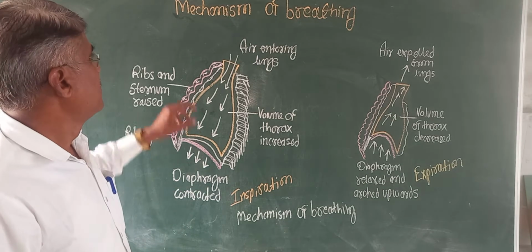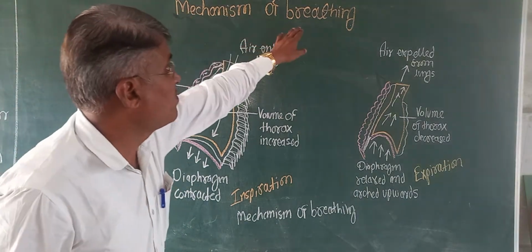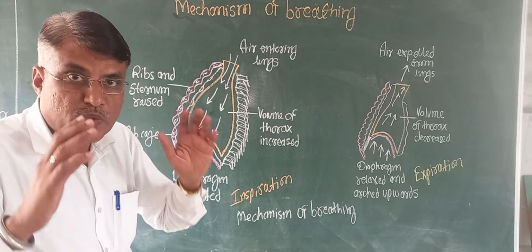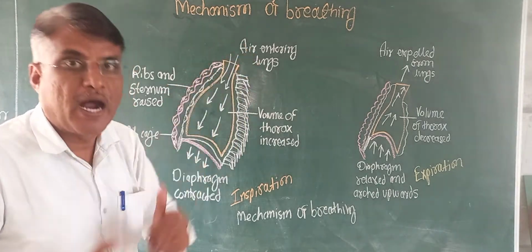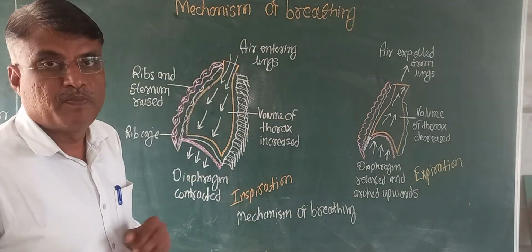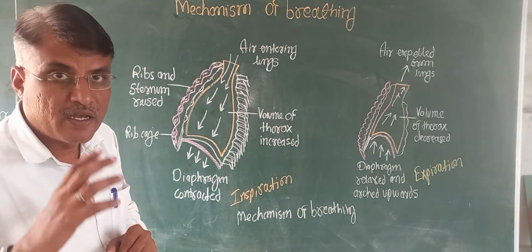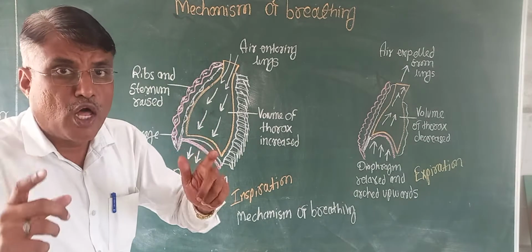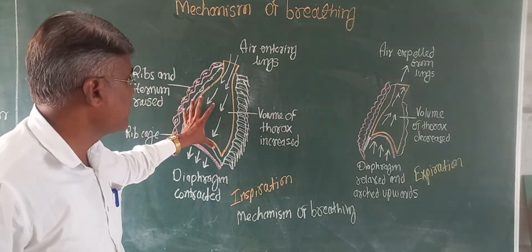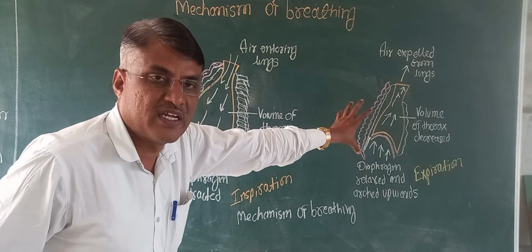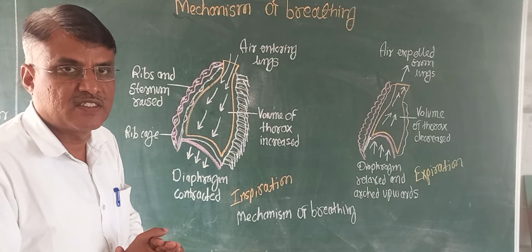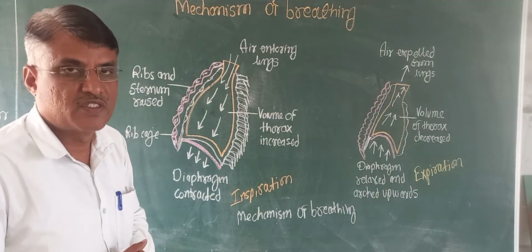Today we have to see the mechanism of breathing. We have seen the respiratory system and its different parts. Now the mechanism of breathing, or respiration, involves two important processes: inspiration first and expiration later. These are actually opposite processes, but simultaneous processes.